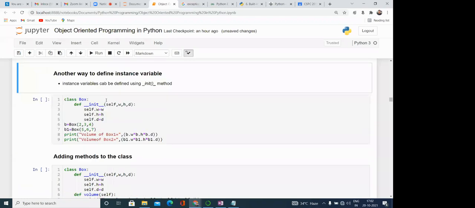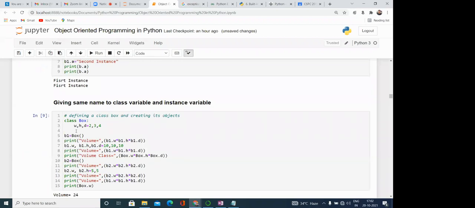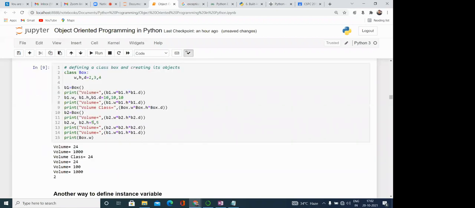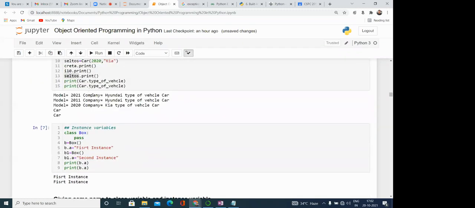Is this clear? Yes, sir. So here also you can see the instance variable. However, generally this is not the way of defining classes. Classes are defined using instance variables. In some cases we require class variables, when all the objects need to share something, then we define a static variable. Otherwise all the classes have instance variables.